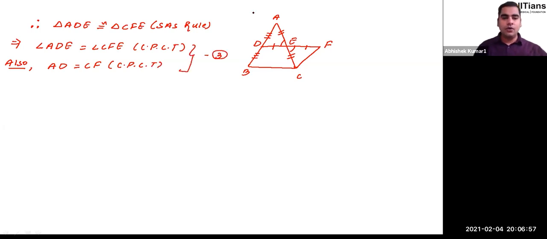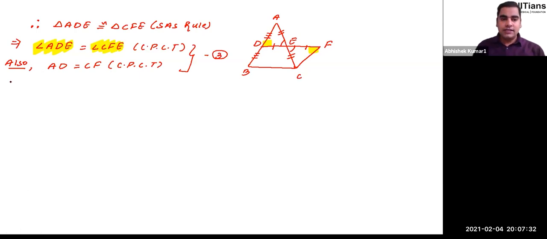Now, if triangle ADE is congruent to CFE, then angle ADE is equal to angle CFE. So can we say that line segment AD will be parallel to CF? Because if these two angles are equal, then these two angles are actually forming alternate interior angles, and if the alternate interior angles are equal, then the lines are parallel to each other.